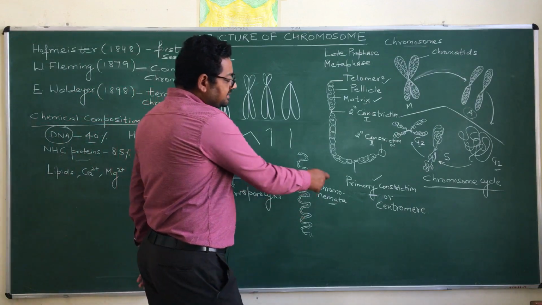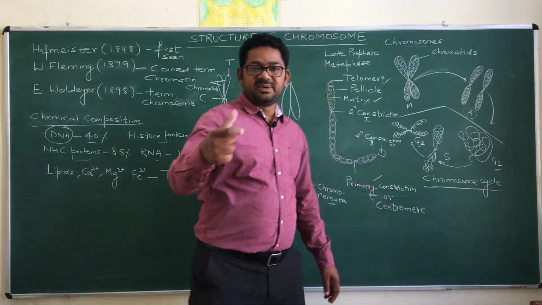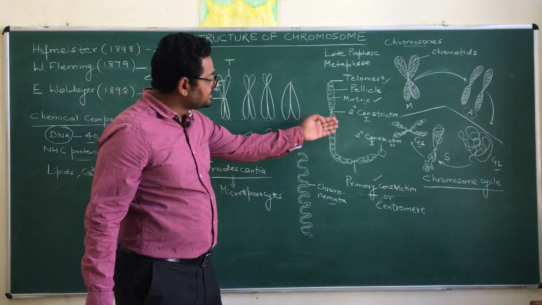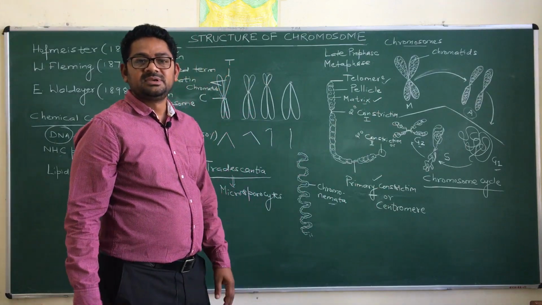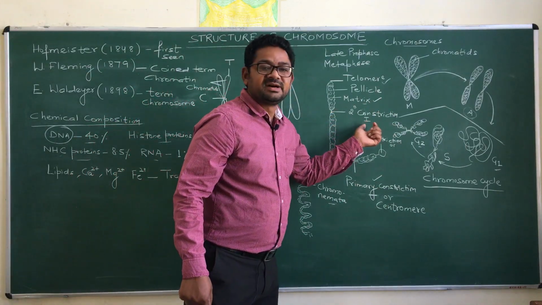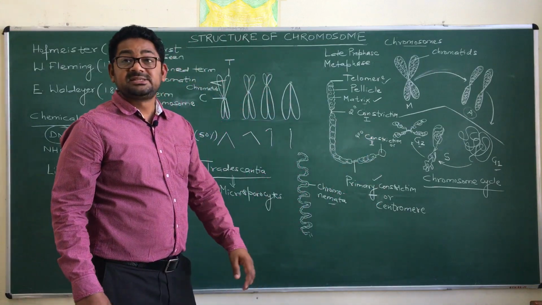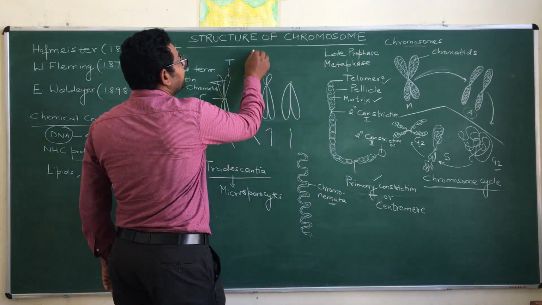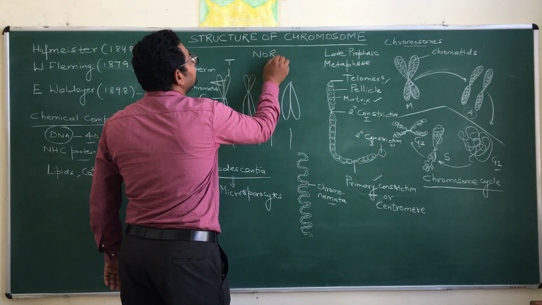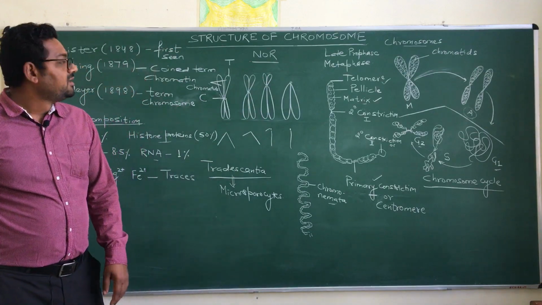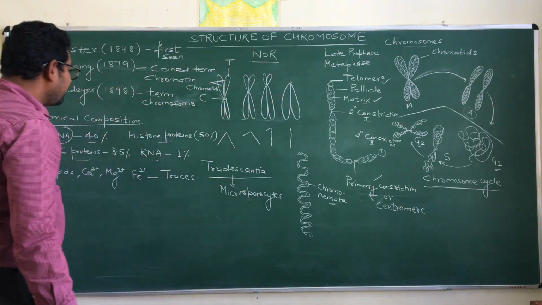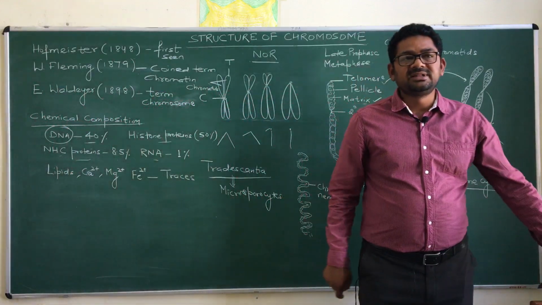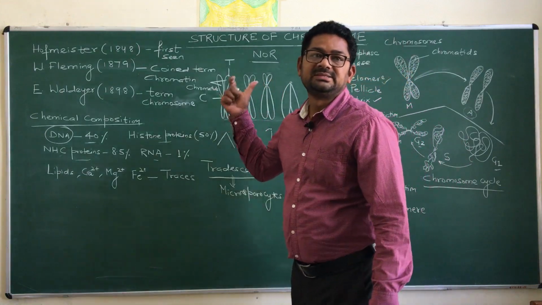After that there is another region of constriction where the stain is light, and this constriction is named as secondary constriction. This secondary constriction is also divided into two different forms. One is secondary constriction first, and another one is secondary constriction second. The secondary constriction first is also named as NOR region, and NOR region is nothing but the nucleolar organizing region.